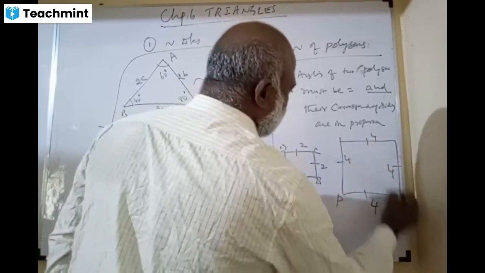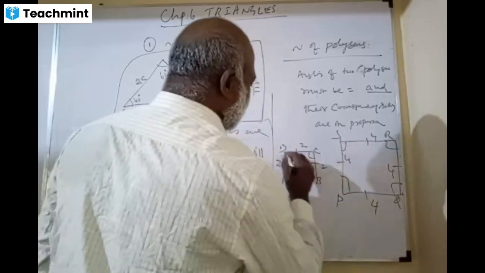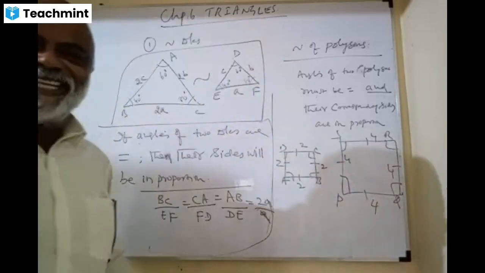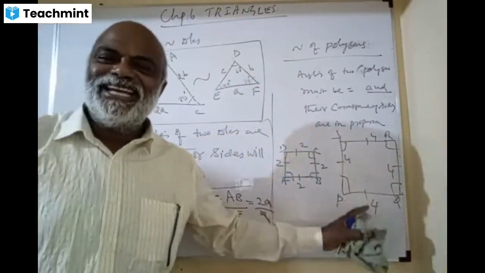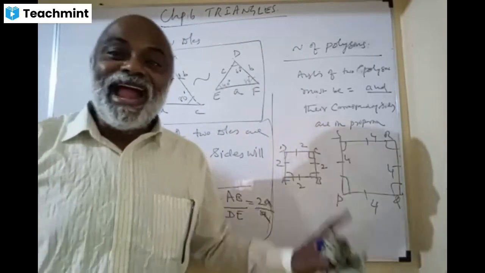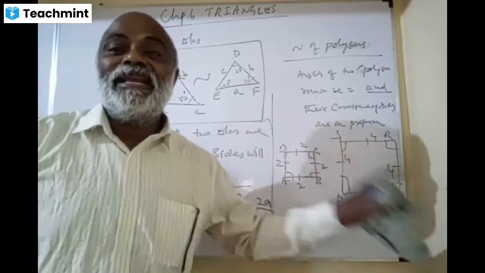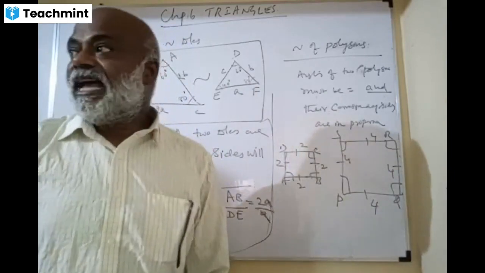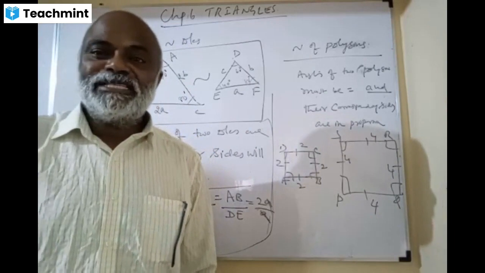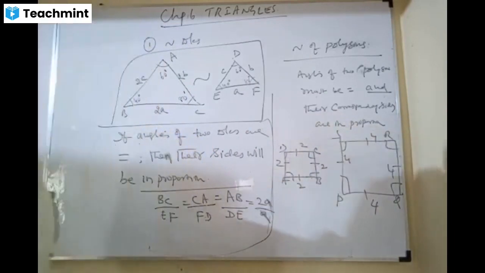Angles are all 90 degrees. Now we could say that these two squares are similar. The angles are equal and the sides are proportional. That's why they are similar squares. Understood? Yes, sir.